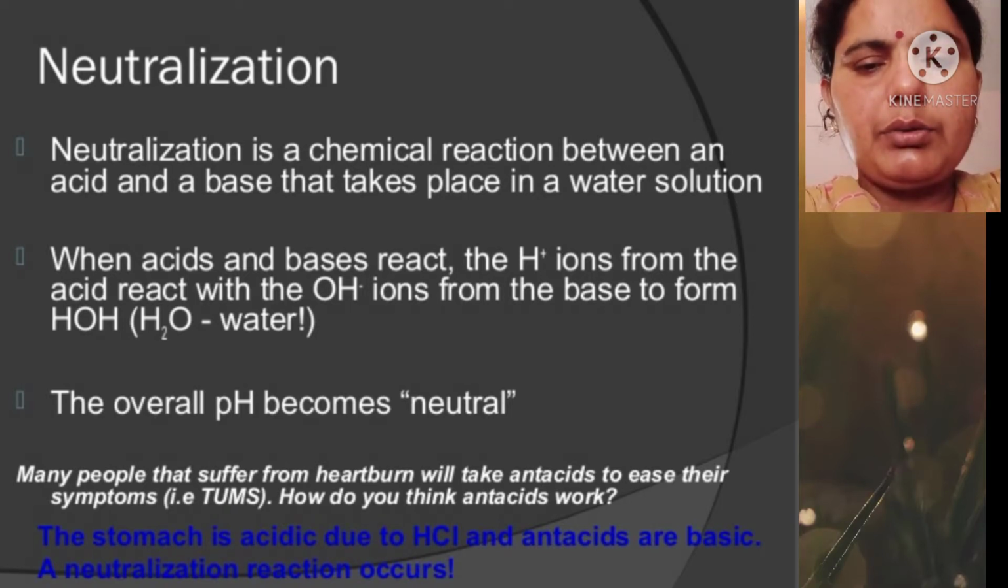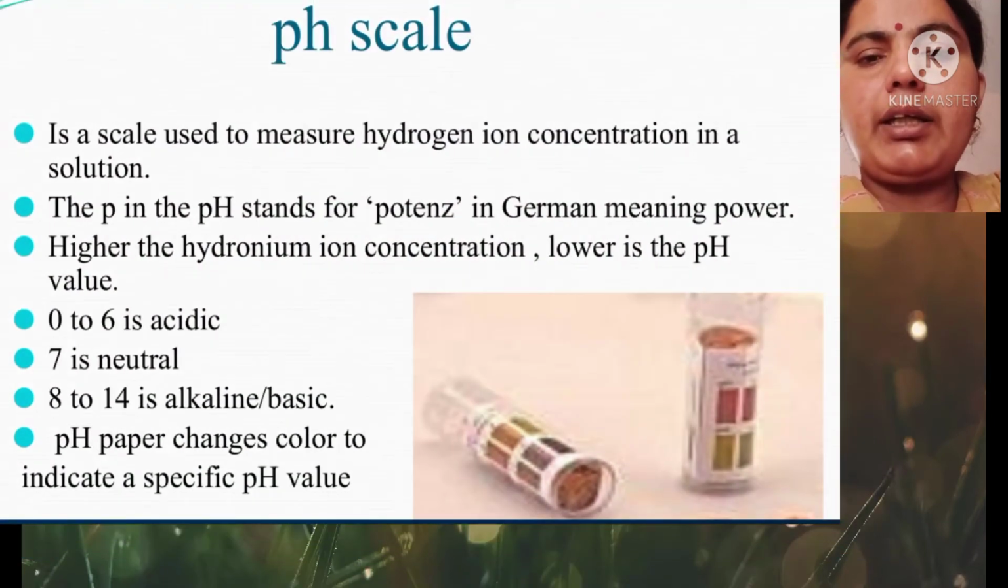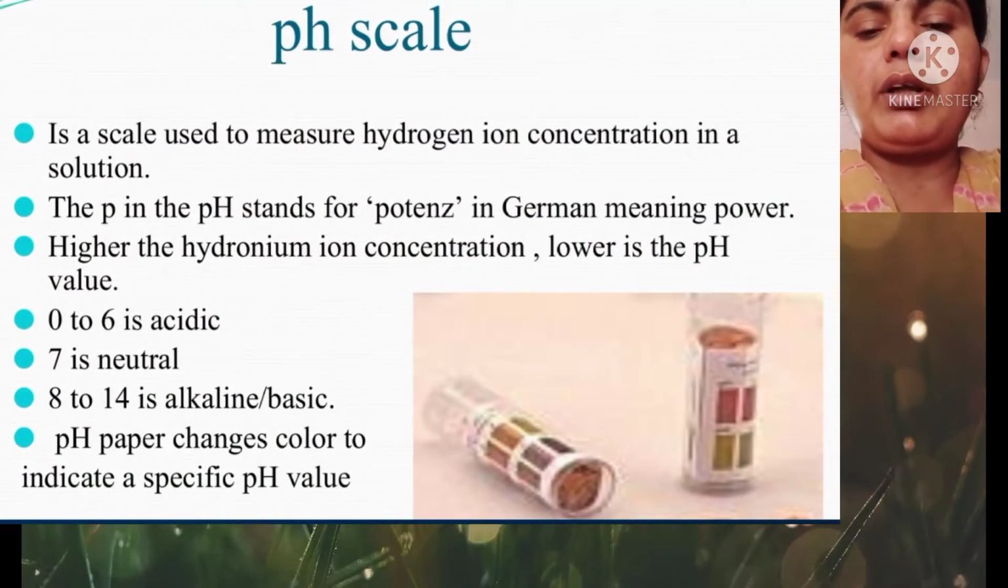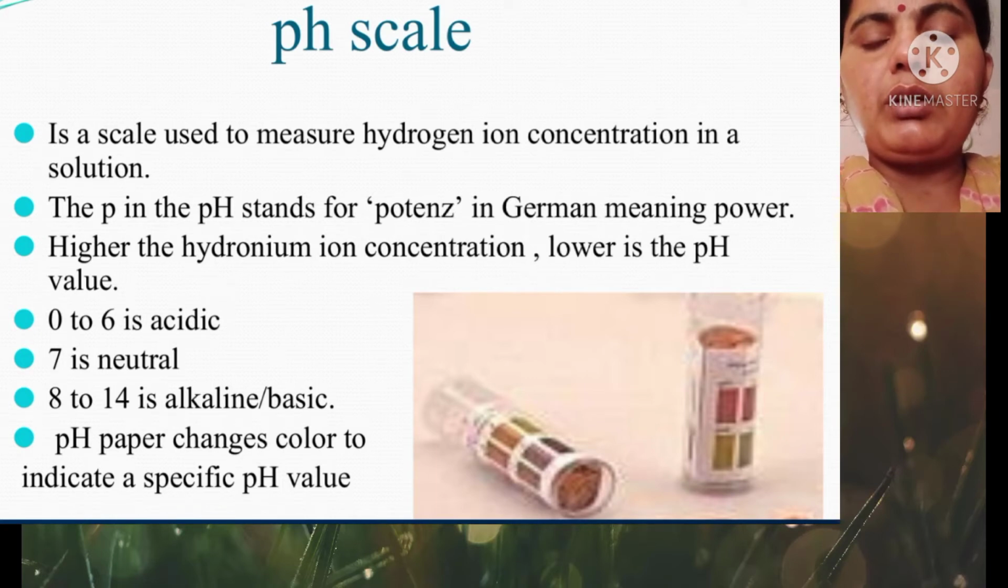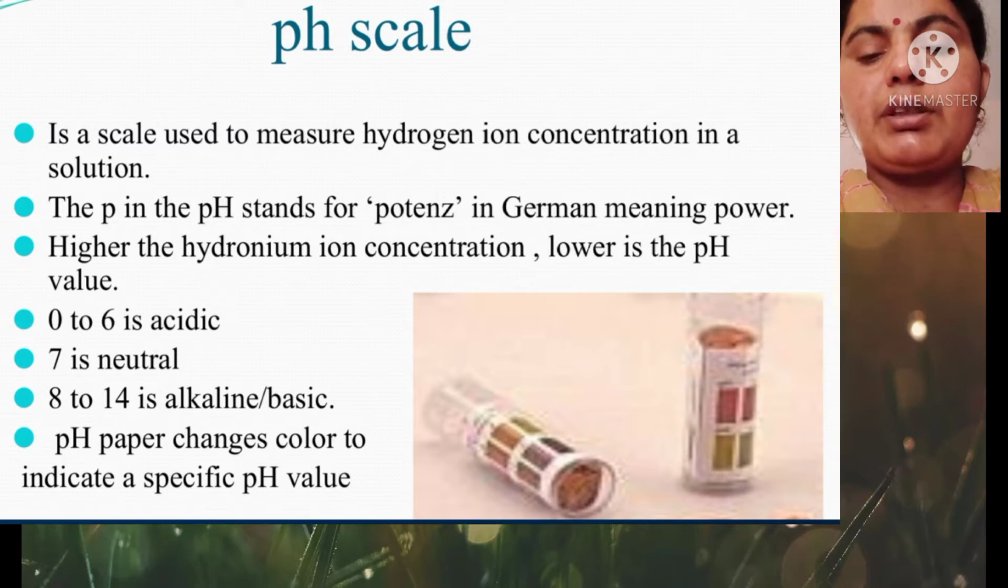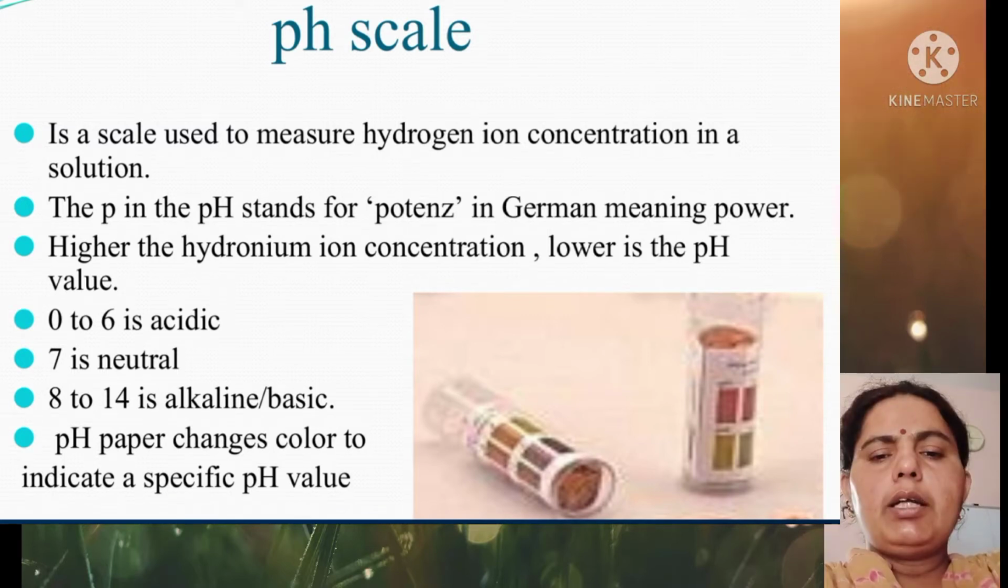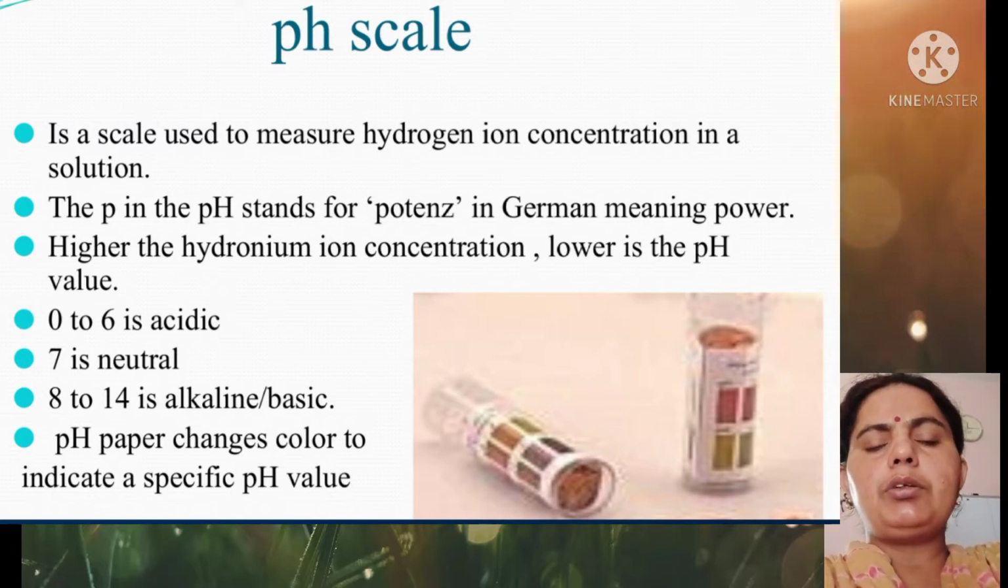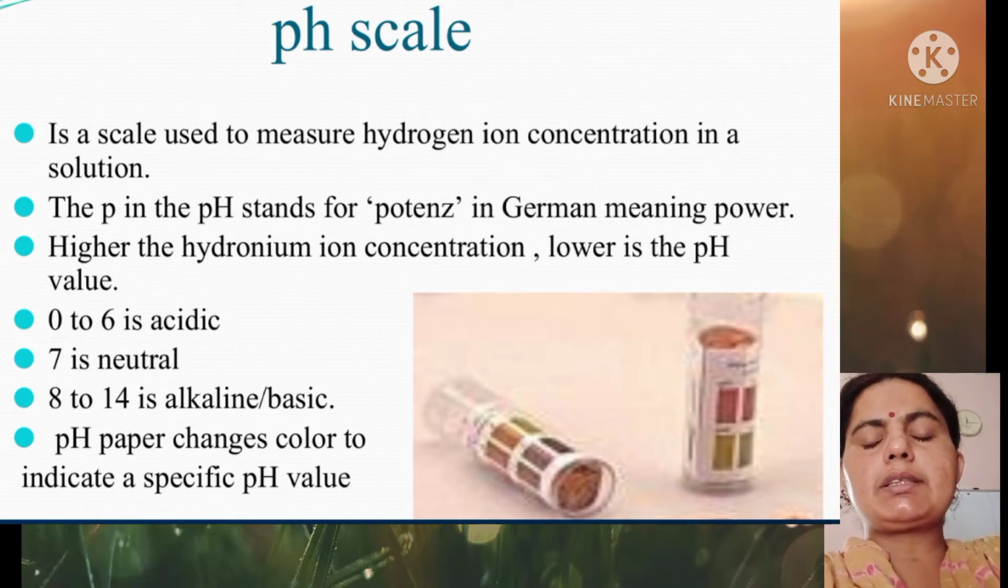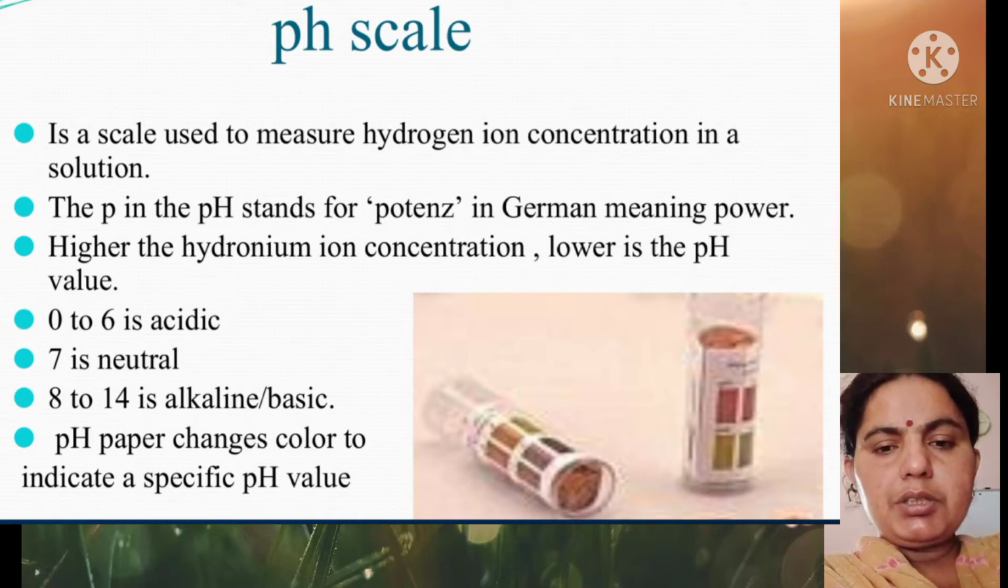Now the next topic is the pH scale. It is a scale used to measure the hydrogen ion concentration in a solution. P means potence of hydrogen, meaning the power. The higher the hydronium ion concentration, the lower the pH value. 0 to 6 is acidic, 7 is neutral, and 8 to 14 is alkaline or basic. pH paper changes color to indicate a specific pH value.